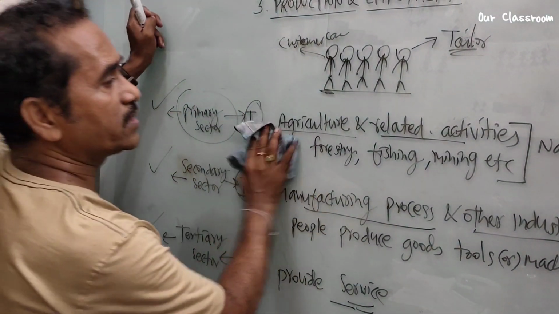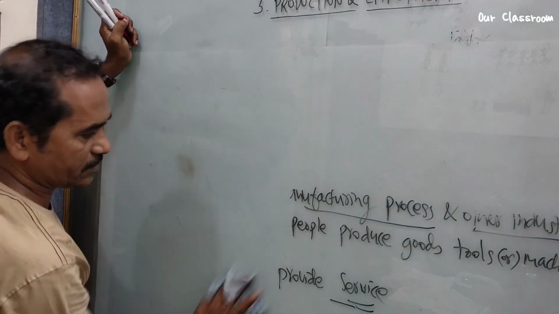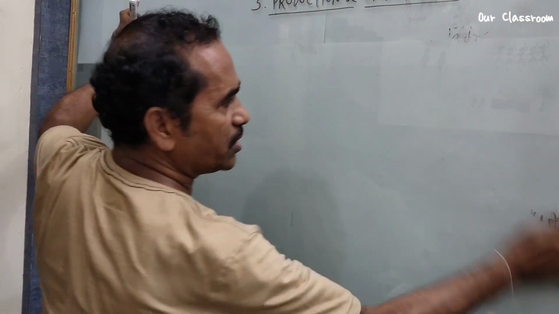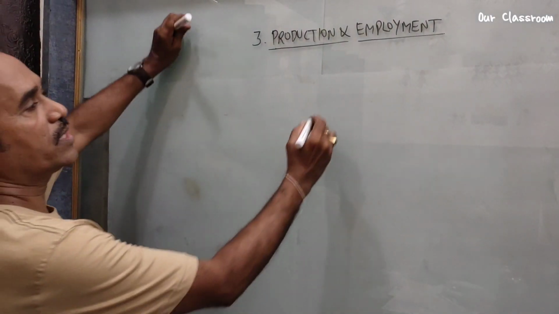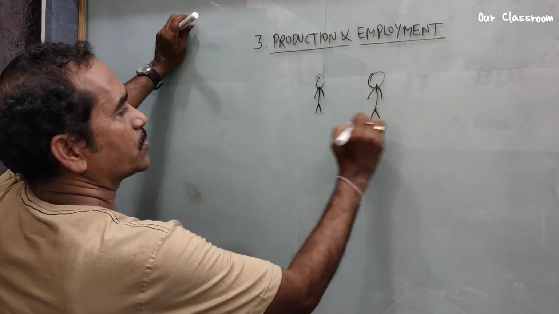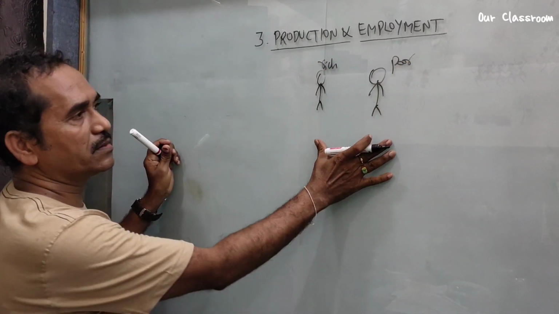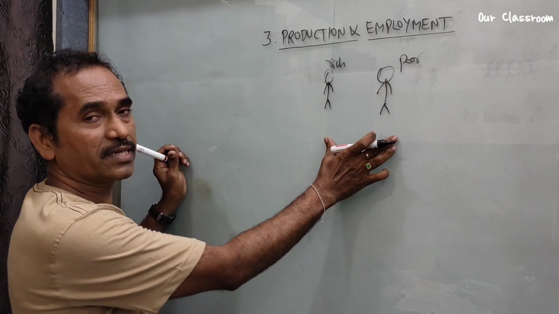Now let's look at the GDP of a country. So what is called GDP? Before discussing what GDP is, let us look at two families. One is rich, the other is poor. How do you decide rich and poor?